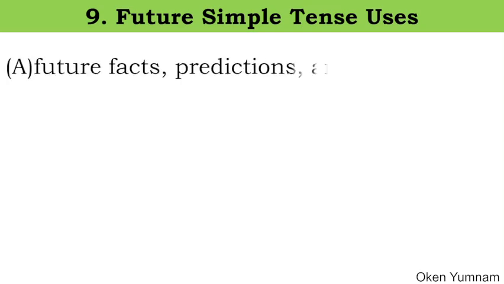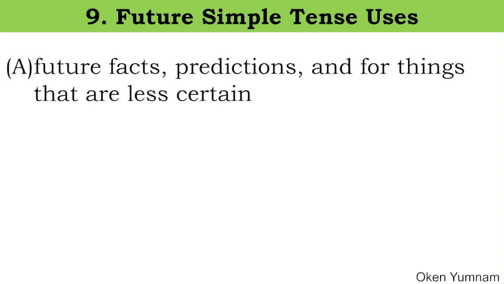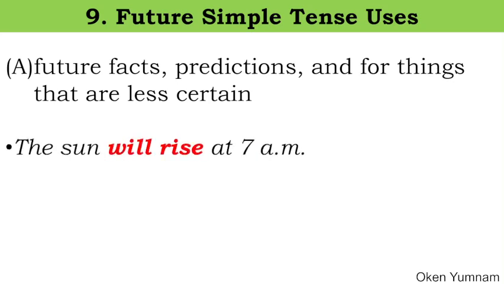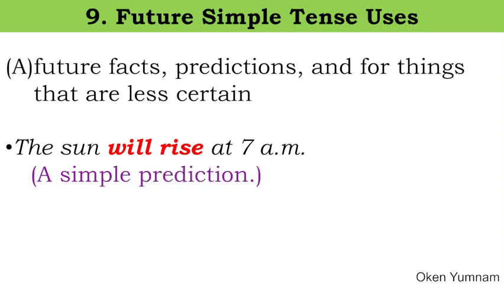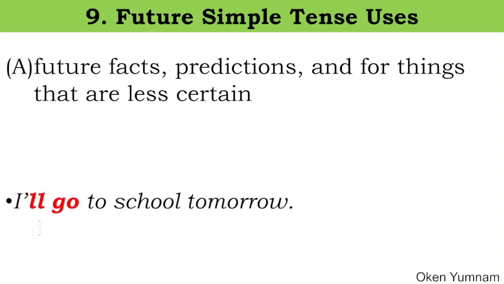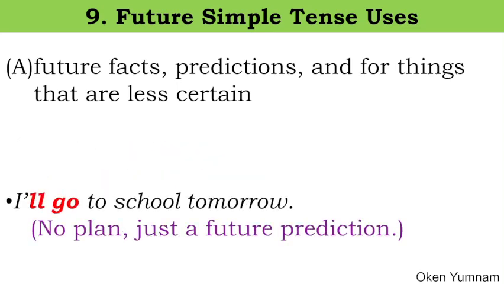First of all, it is used to express future facts, predictions, and for things that are less certain. Let's see an example here. The sun will rise at 7 a.m. It's a simple prediction. I'll go to school tomorrow. No plan. Okay, this is also just a future prediction.